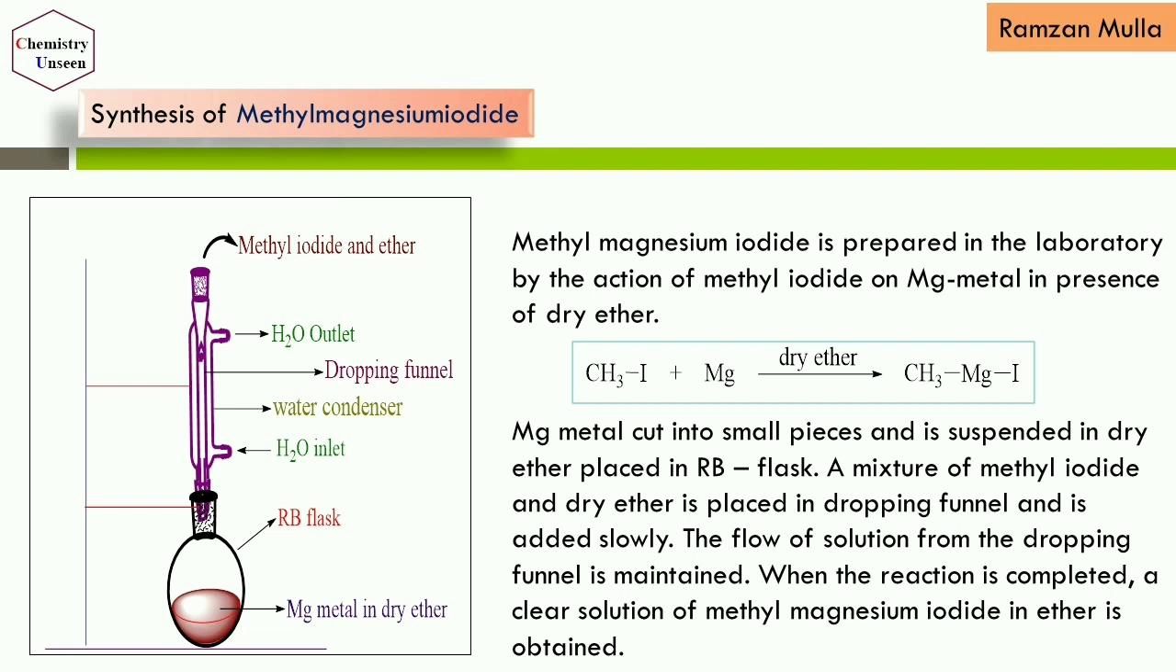Then a mixture of methyl iodide and dry ether is placed in the dropping funnel and is added slowly to the RB flask. The flow of solution from the dropping funnel is maintained slowly, and when the reaction is completed, a clear solution of methyl magnesium iodide is obtained. That is nothing but the Grignard reagent.